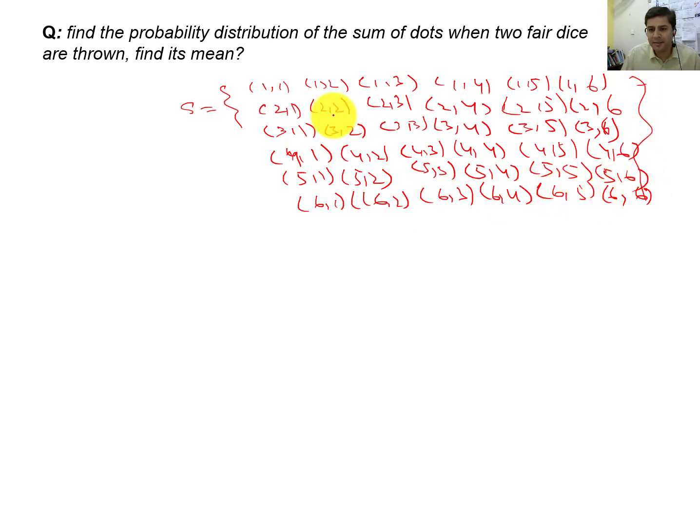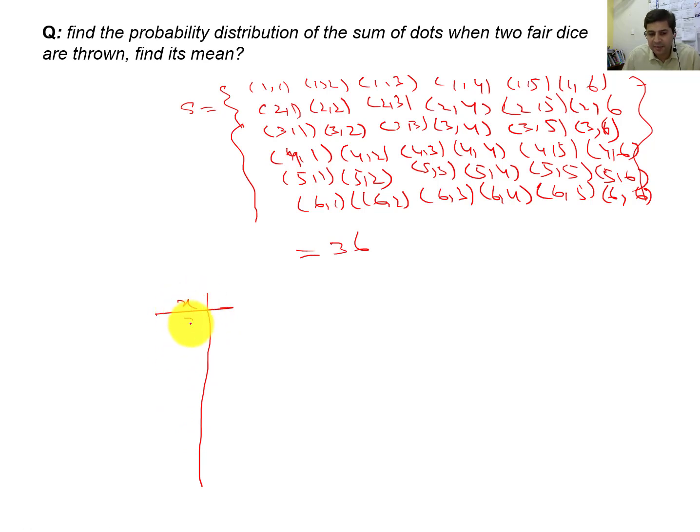So how many possible outcomes do we have? We have 36 possible outcomes. Now the question is, find the probability distribution of the sum of dots when two fair dice are thrown. So you need to sum them now. From here you start with 1 plus 1 is 2, 2 plus 1 is 3, 3 plus 1 is 4, 4 plus 1 is 5, 5 plus 1 is 6, 6 plus 1 is 7. So you need to construct x.